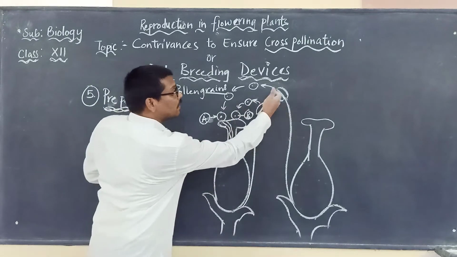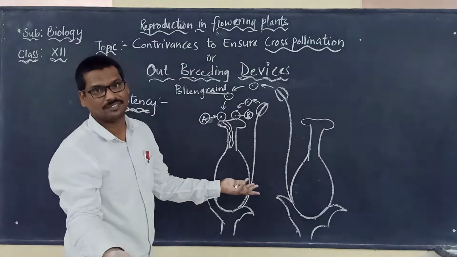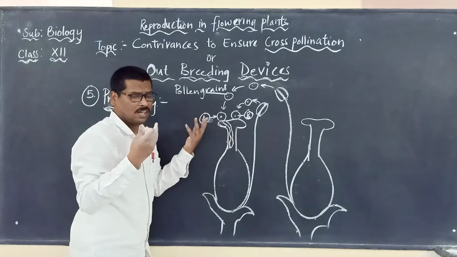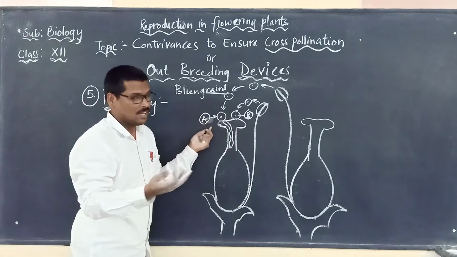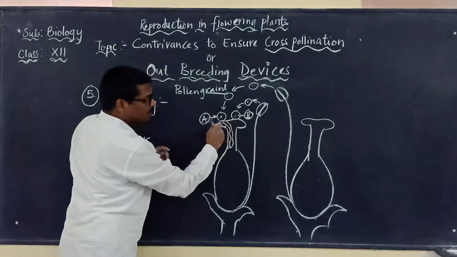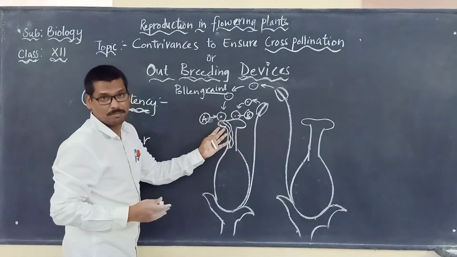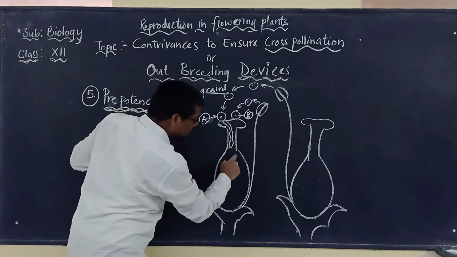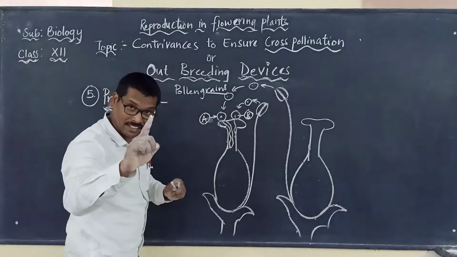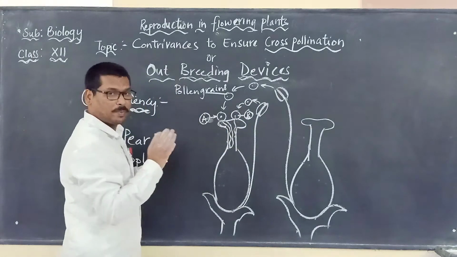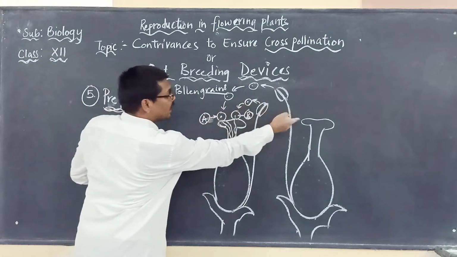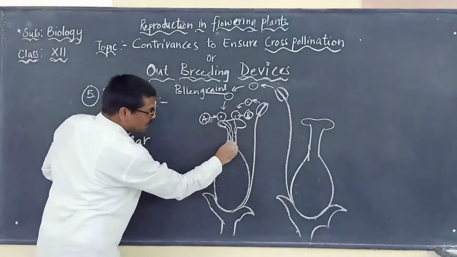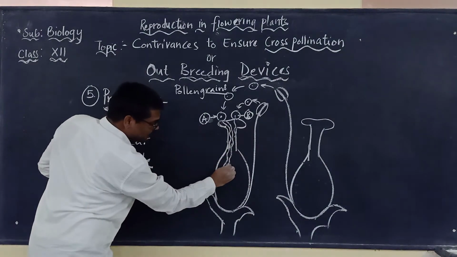When the pollen grains of another flower are not falling at all, maybe because of various factors. The pollen grains of another flower may not be coming and falling on this particular stigma. So what happens then? The pollen grains of the same flower will start germinating. But otherwise, it will always prefer the pollen grains of another flower to fall on it and start germinating and to reach what?